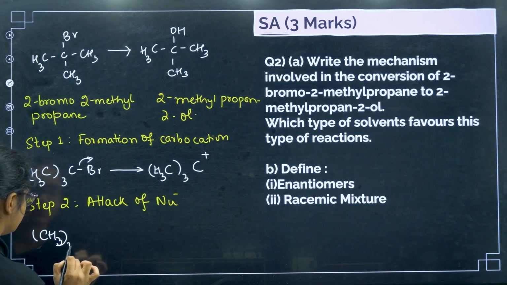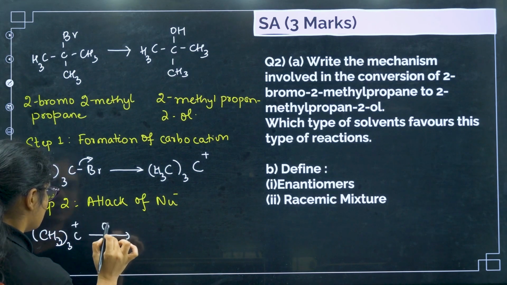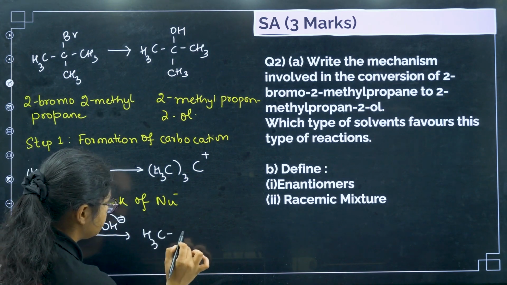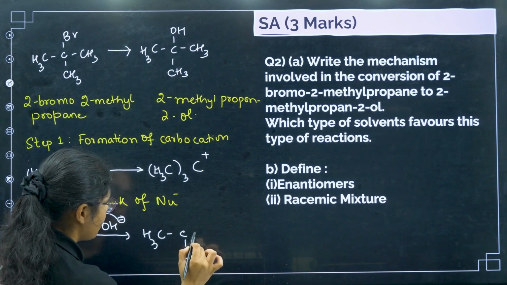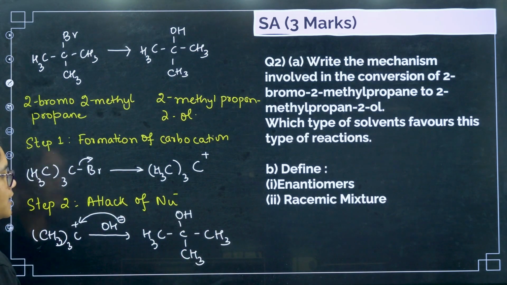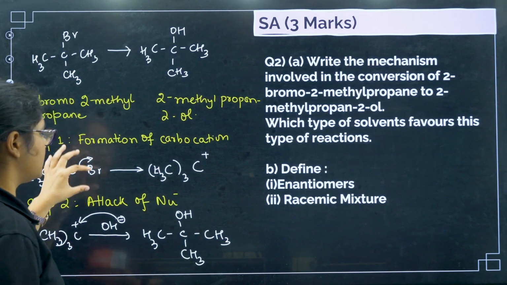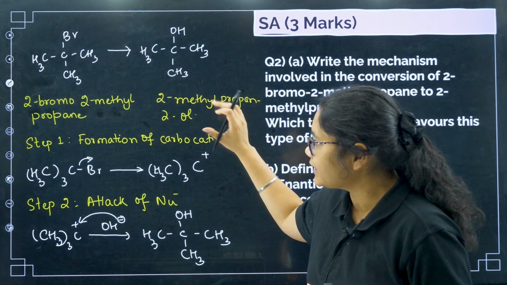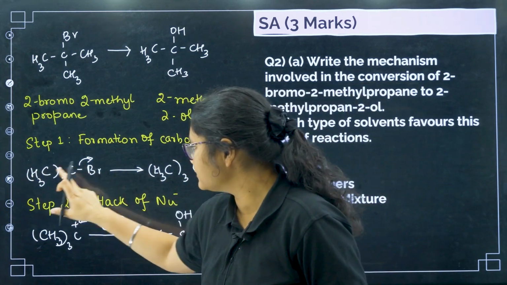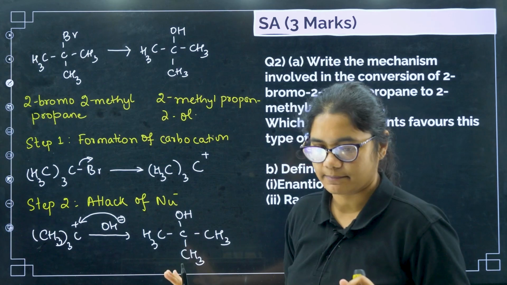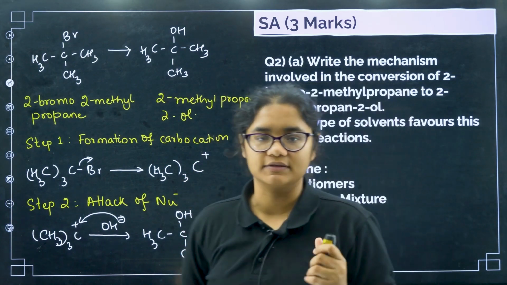CH3 whole 3 C plus OH minus is there. This one will attack here. We will get... okay. So now you can see that what you have to do, first you have to write the reaction that is being asked, then you have to mention the step name and the mechanism. So this one will give you 2 marks.